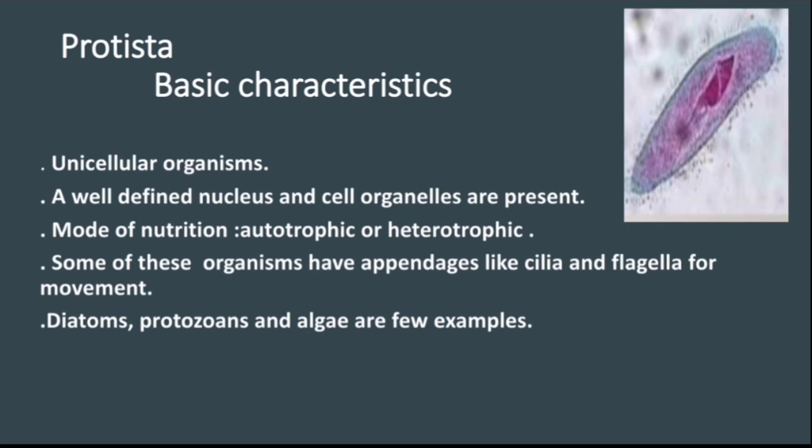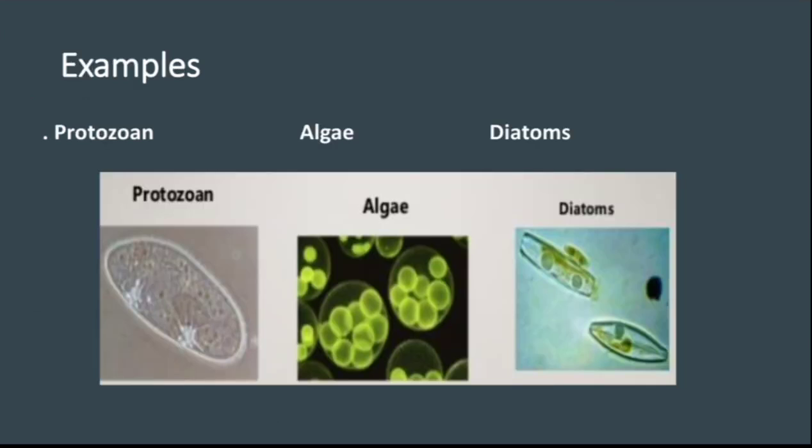Protista, its basic characteristics. It is a unicellular organism, a well-defined nucleus and cell organelles are present. Mode of nutrition can be autotrophic or heterotrophic. Some of these organisms have appendages like cilia and flagella for movement. Diatoms, protozoans, and algae are a few examples.